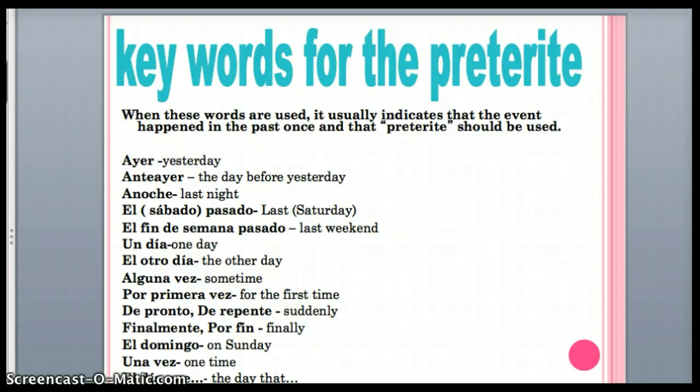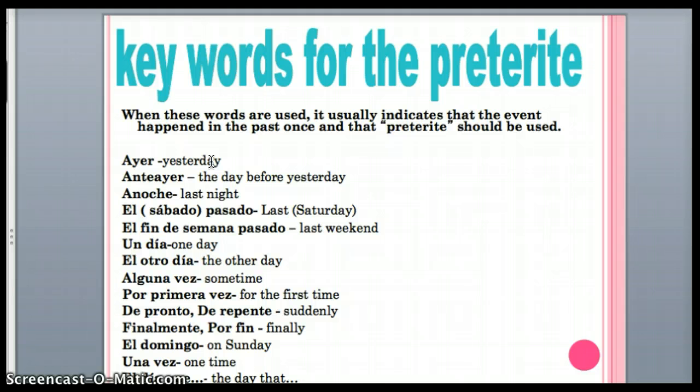Go ahead and memorize those keywords. Definitely know what they mean. In my opinion, you don't really have to memorize that preterite has all these words and imperfect has all these words. It depends on how your mind works, because for me, all of these words right here, ayer, anteayer, anoche, el sábado pasado, all make sense. When I understand that ayer means yesterday, yesterday is the past, so whatever I'm talking about happened yesterday. It's probably something like I bought a new car, I did my homework, I washed my hair.